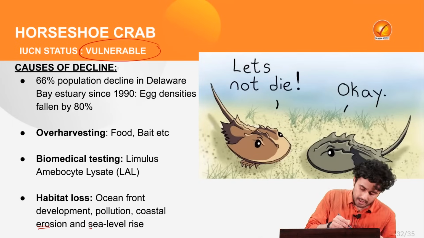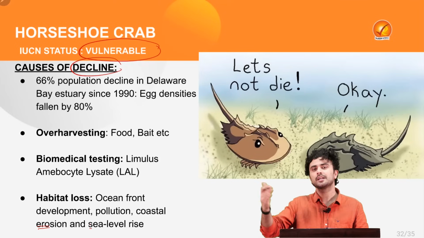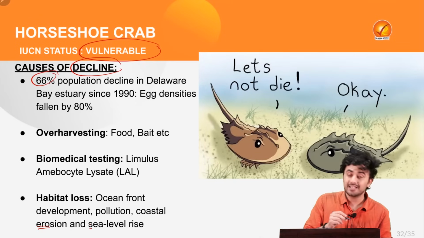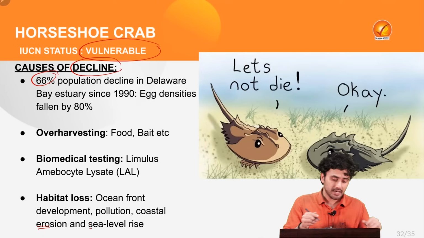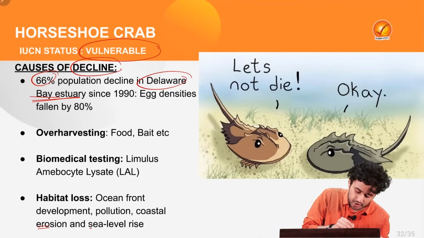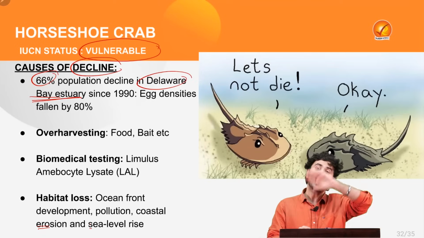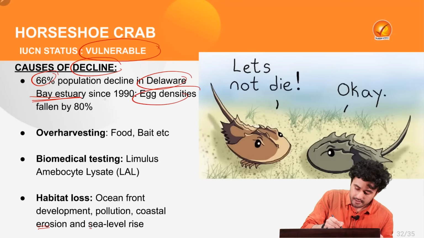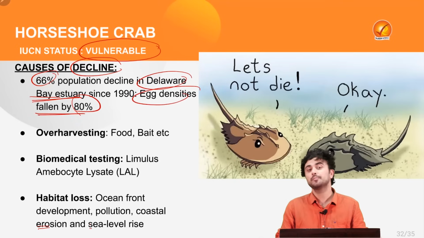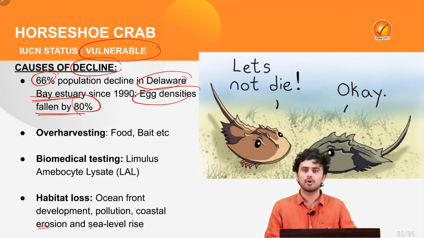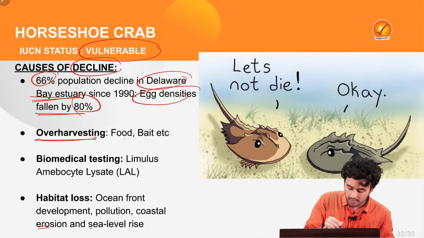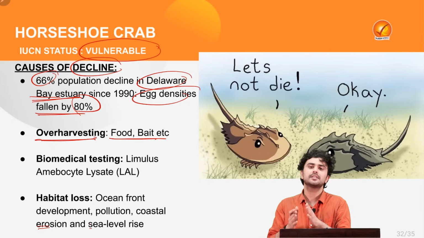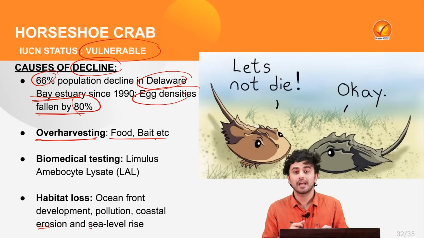Well, because there has been a rampant decline in the population of horseshoe crabs, where the population has declined by 66% in the Delaware Bay estuary, which used to host the largest population of the horseshoe crab, and the egg densities have fallen by 80%. One of the major causes is the over-harvesting of horseshoe crabs for food and bait, which is leading to the decline in genetic diversity.